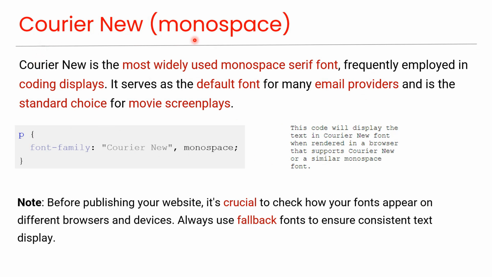Courier New monospace. Courier New is the most widely used monospace serif font, frequently employed in coding displays. You can assign this font to any HTML element using this code. And the preview will look like this. It serves as the default font for many email providers and is the standard choice for movie screenplays.